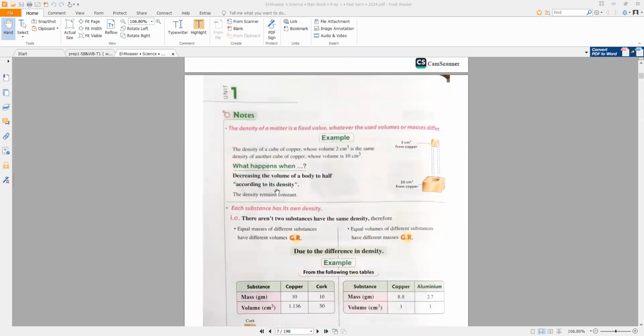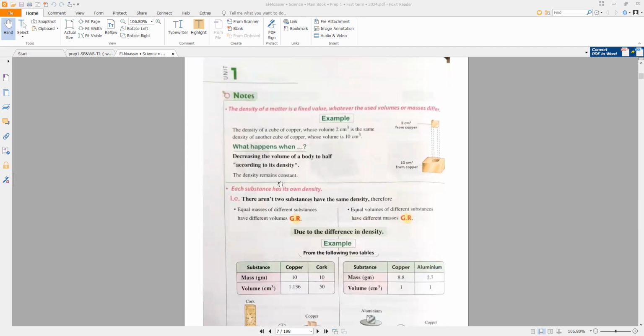After this, at this point, why do we study density? Because we can differentiate between substances by their density. Why can we differentiate between substances by their density? Because the density of matter is a fixed value. The density of each matter is a fixed value.